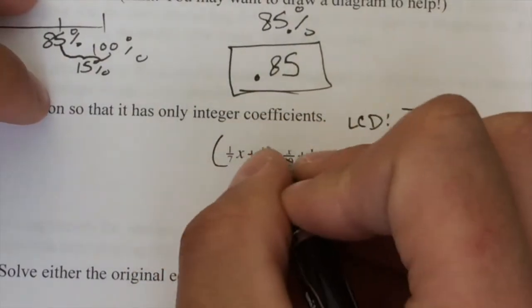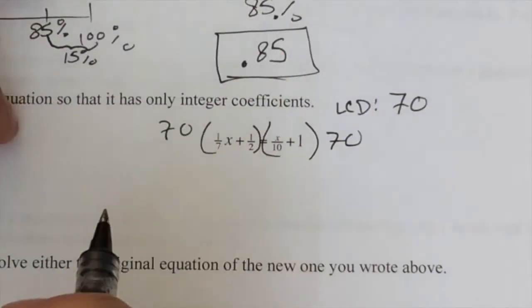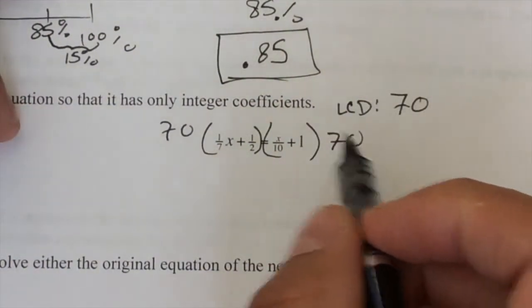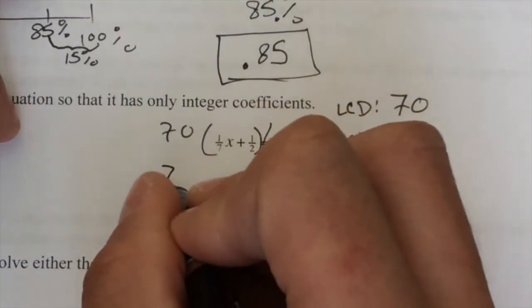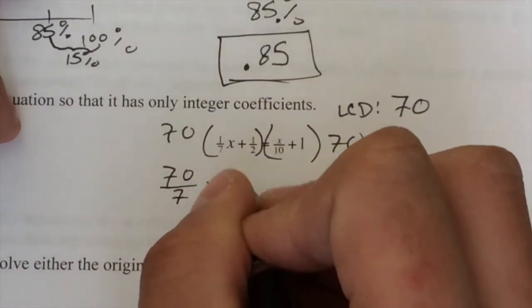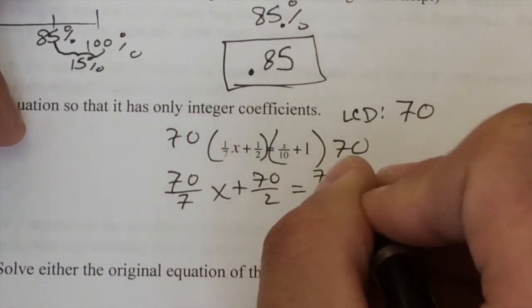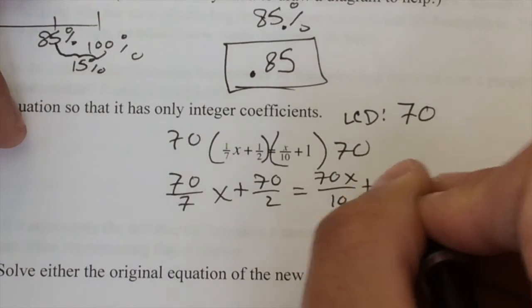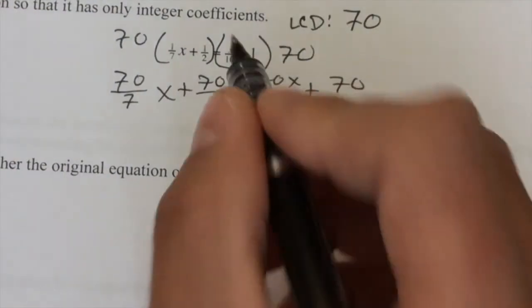And I'm going to go ahead and multiply both sides by 70. Now, one thing you want to be careful about here is make sure you multiply 70 by every single term that's in the equation. So 70 over 7x plus 70 over 2 equals 70x over 10 plus 70. Notice that I multiplied it by the 1 as well.